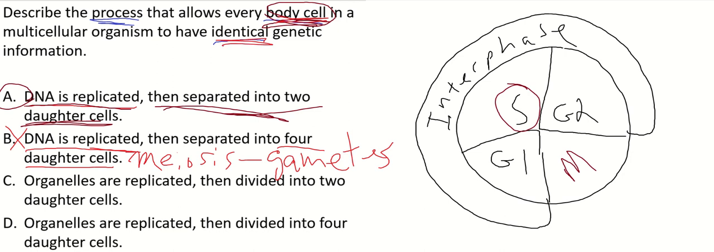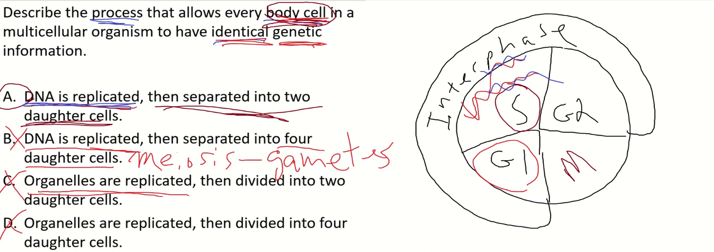All right, C, organelles are replicated. That happens in G1 phase. Organelles are copied, but that doesn't explain why daughter cells are identical. Copying organelles doesn't mean the genetic information is going to be identical. It's identical because DNA is copied identically in S phase, and that's called semi-conservative. I keep mentioning these very important terms so you get multiple exposures. So that happens in S phase. DNA is replicated identically and then separated through mitosis identically. So the answer is A.